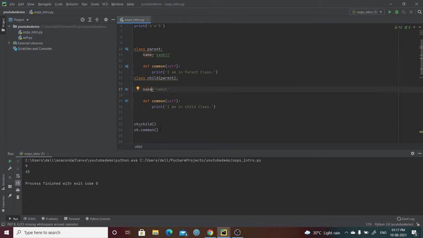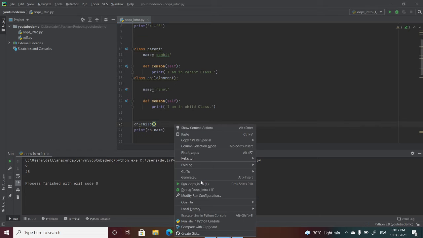So I want to do one thing. Let's create an object. I'm creating an object for child, and I want to print the variable name, right? The name is the variable that is in both the parent and the child.